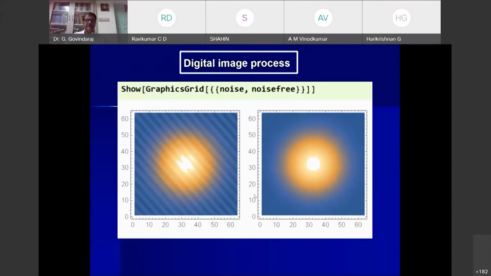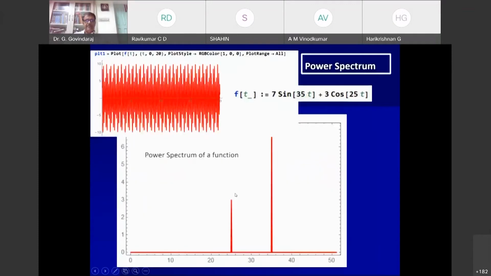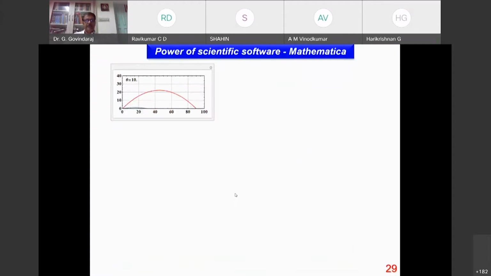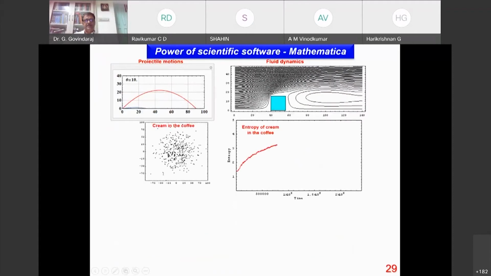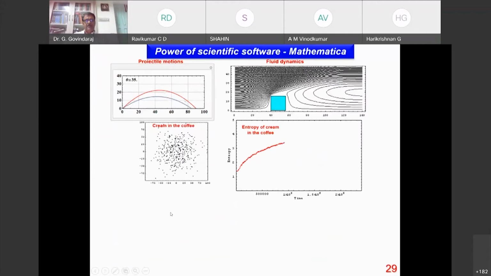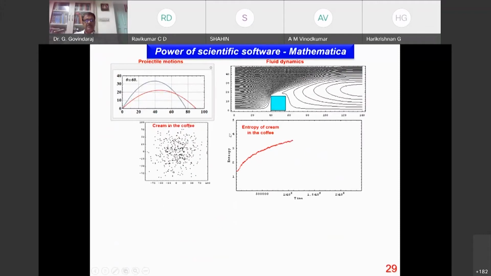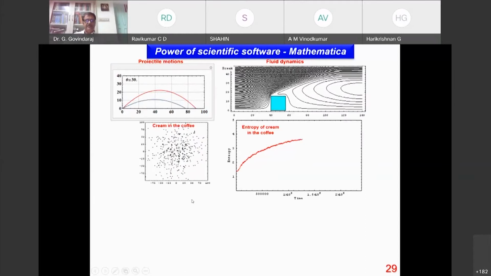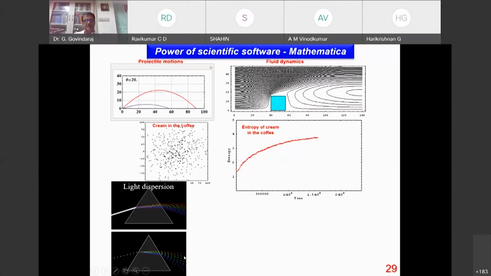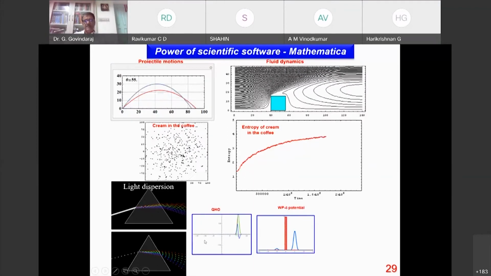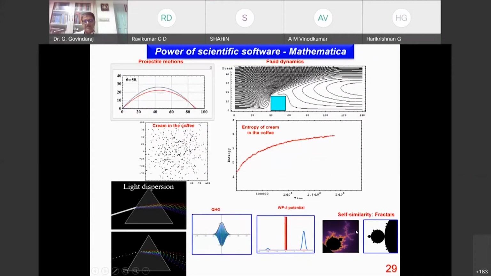Whether this can be implemented, yes, it can be implemented. This is the digital images, and you have the power spectrum. We'll show you one by one, and these are some of the simple things which are already available. It has been created here. This is the projectile motion, 45 degrees is the maximum range. This is the fluid dynamics part. This is the entropy change, and entropy becomes constant after a time. This is cream in a coffee, which is at higher temperature, and this can be seen. The dispersion of light and quantum particles. As a particle disperses, which I have already shown, then this is the self-similarity of fractals.